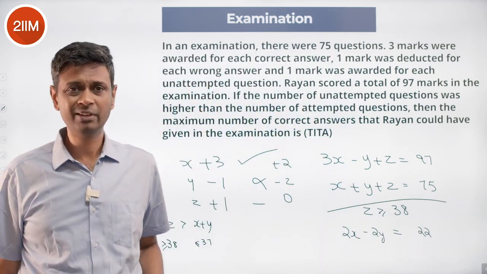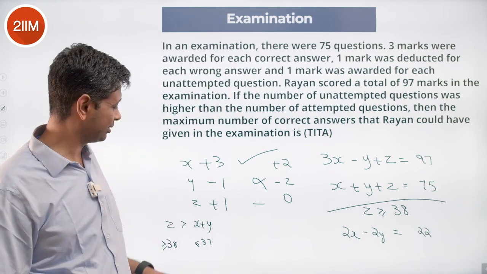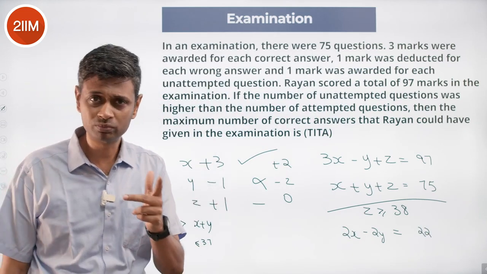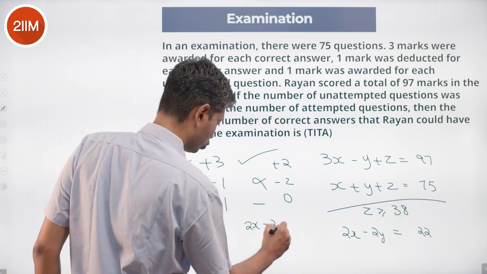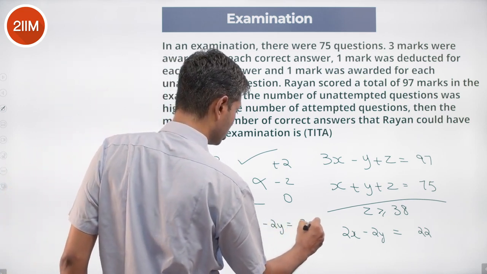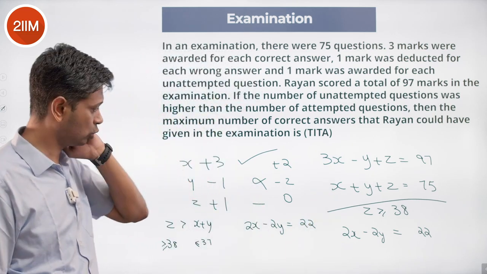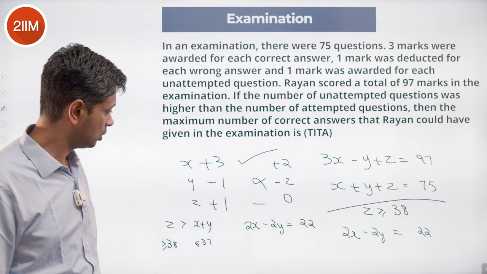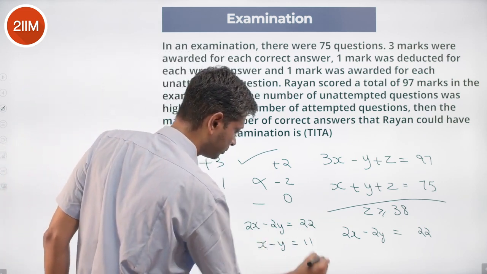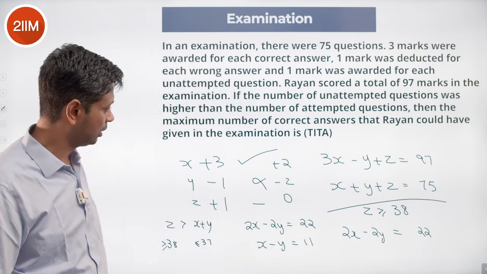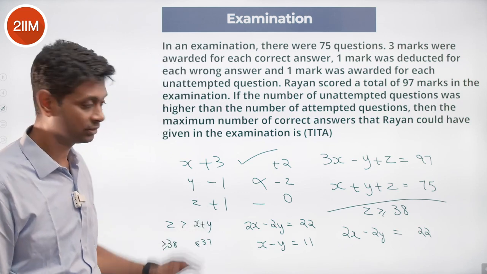Conceptually, we're removing 75 marks, cutting 1 mark from each question, so the total mark is not 97, it's only 22. 2x minus 2y is 22, or x minus y is 11. We want the maximum possible value of x.